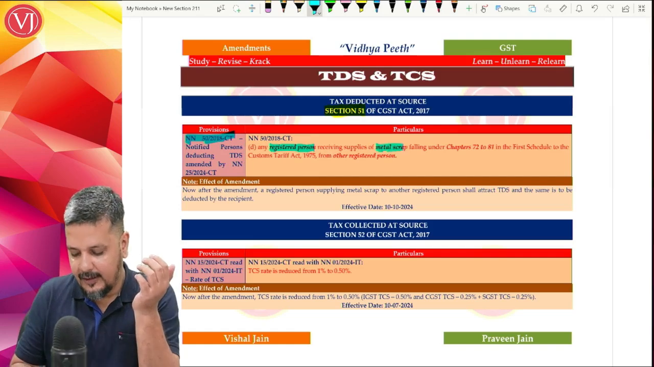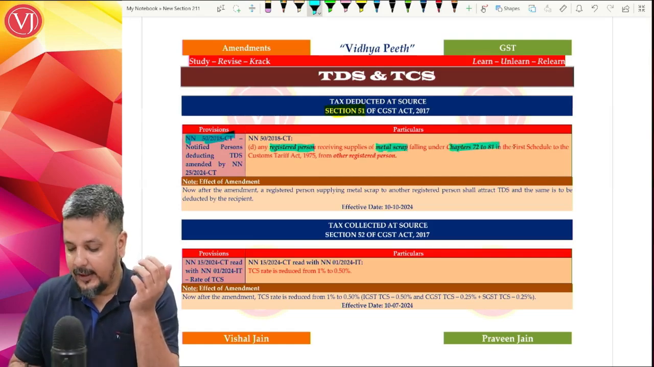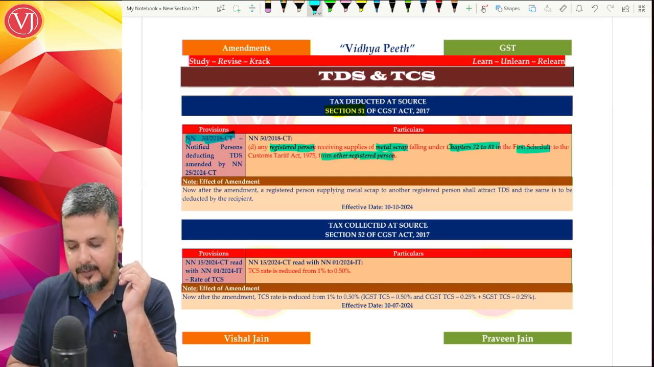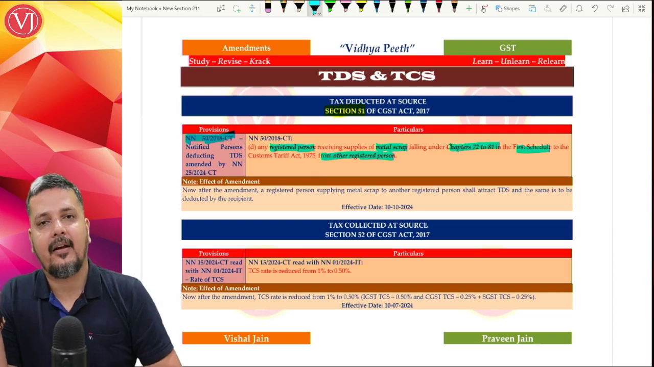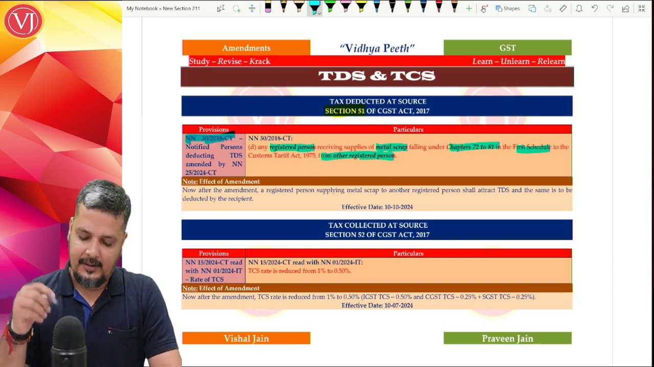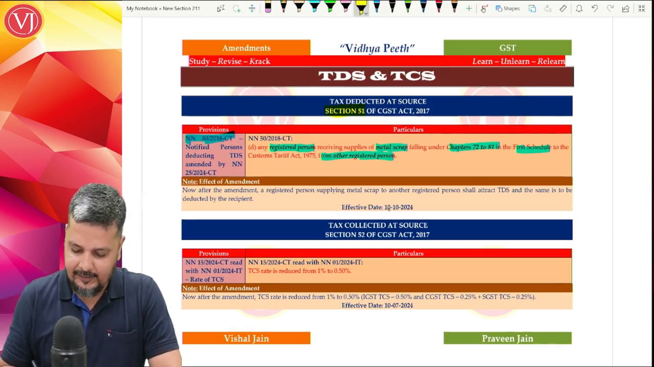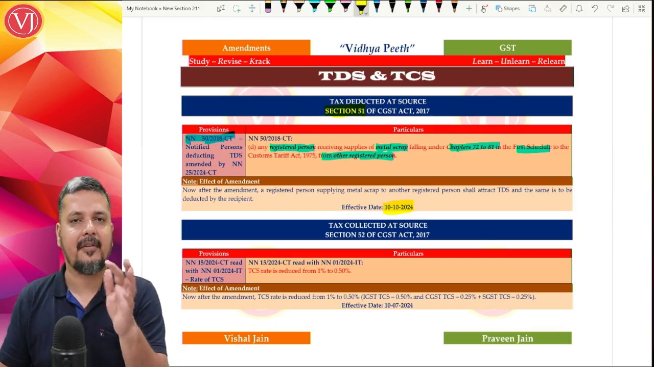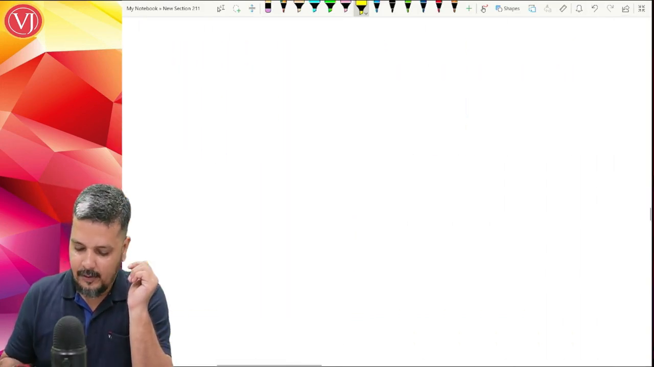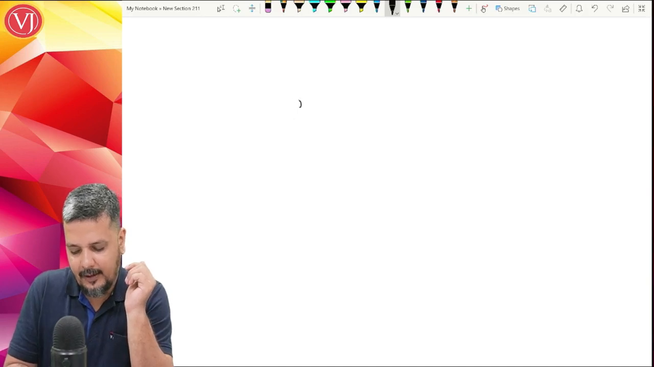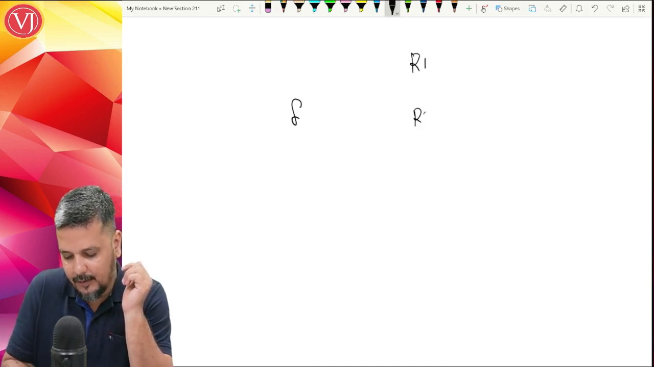Now a registered person who is getting metal scrap falling under chapter 72 to 81 of the first schedule of the Customs Tariff Act, if he is purchasing from another registered person, TDS will be applicable. This TDS applicability is with effect from 10th of October 2024. All the amendments dealing with metal scrap are effective from 10th of October 2024. Let us try to understand. Supposing you're talking about a supplier being unregistered, recipient 1, recipient 2, recipient 3.